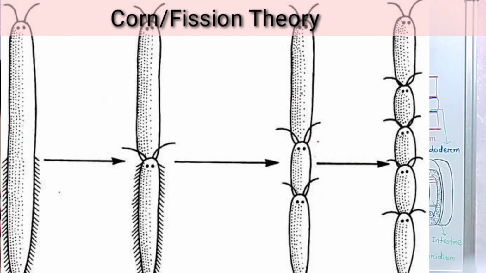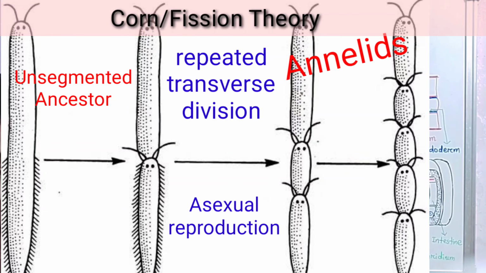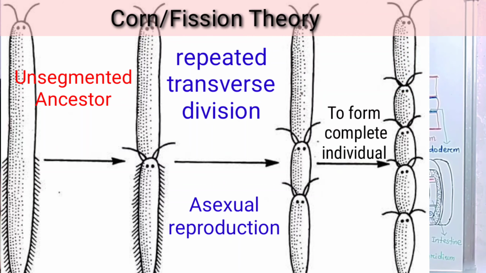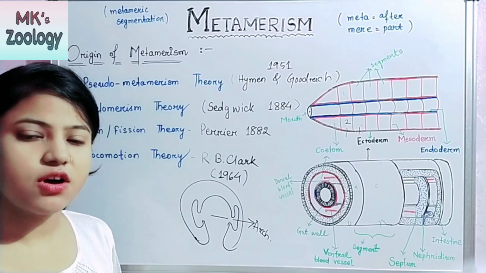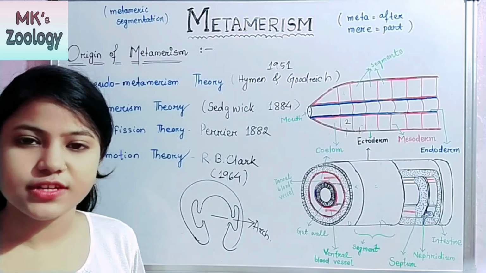According to Fourier, in some non-segmented ancestor, repeated transverse division or asexual reproduction produced a chain of sub-individuals, like in annelids and platyhelminthes, and later these sub-individuals integrated morphologically and physiologically into one complete individual. This is all about your Kohn or fission theory. Fission means the transverse division.